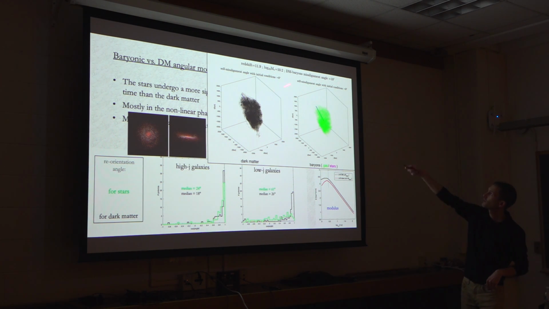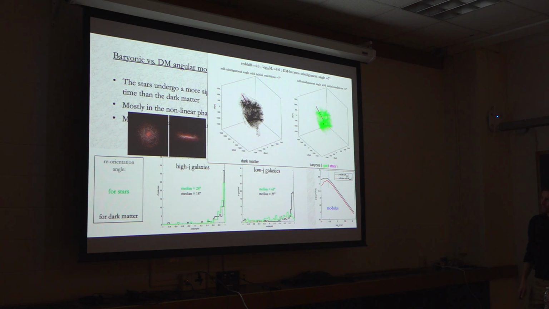Now we see them at very high redshift of 100 or so, and the lines here show the direction of the angular momentum. So we see that in the initial time, in this case, they're pretty well aligned. There's also only a 10-degree difference in the initial conditions between these two components. And we let them play over time. We see the collapse.